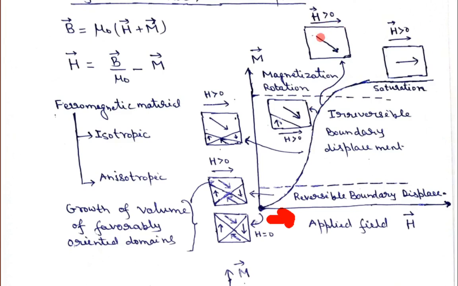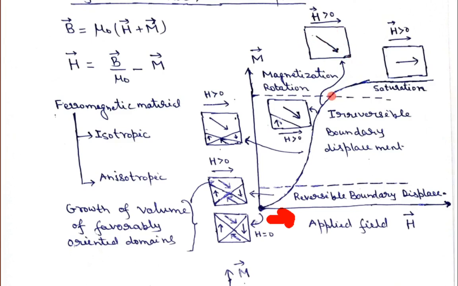Means all the domains which are not favorable disappear. Only favorable domains grow. But if you see the direction of the magnetization of this domain, it is still not in the direction of the magnetic field, which is along this direction. Now if you further increase the magnetic field, then this domain magnetization will rotate.